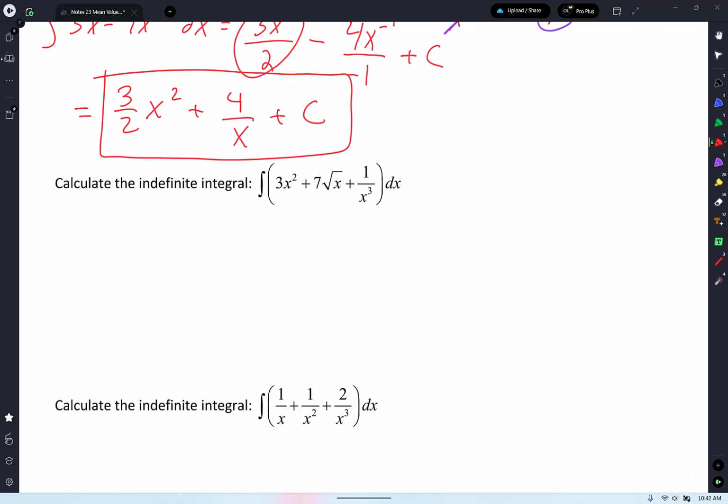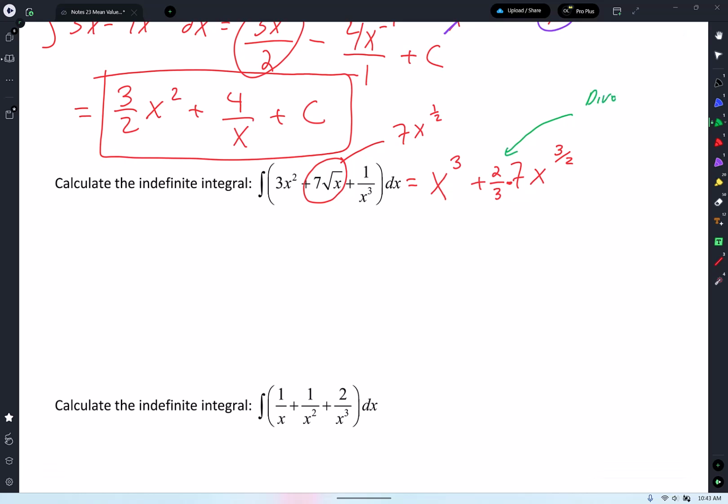Here. Let's see if we can just go right into it. Antiderivative of 3x squared. Add 1, divide by that number. So what is that? See, 3x cubed divided by 3, the 3's cancel. Does that make sense? All right, let's go to the next one. What about this one? Okay, side note, that's the same thing as 7x to the half. So here we go. Plus, add 1 to the half. That turns to 7x to the 3 halves. And I'm going to divide by 3 halves, which is the same thing as multiplying by 2/3. I'm going to put a little dot in between, and I'll write what I put in there.